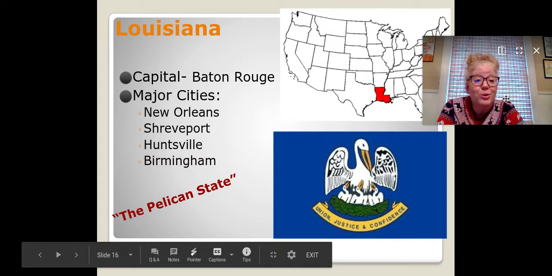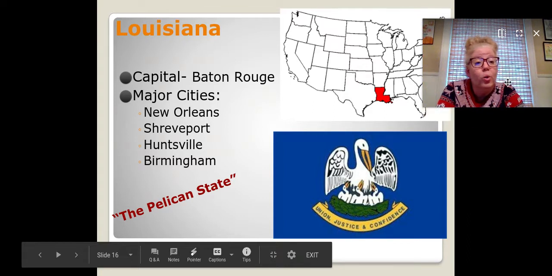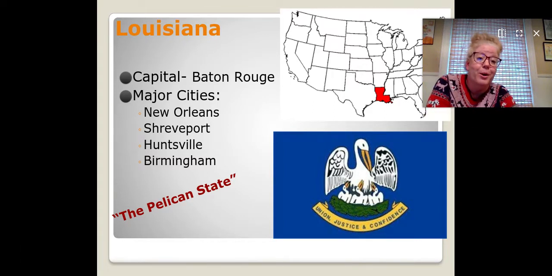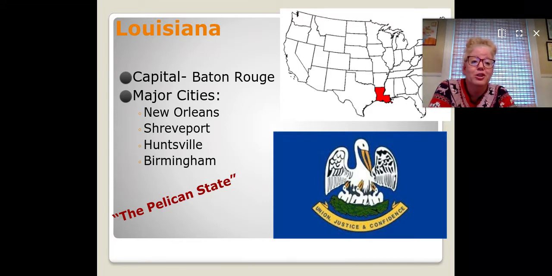Moving on to Louisiana, and we learned where Louisiana got its name, remember? If you remember from our chapter on explorers, we learned how the state of Louisiana got its name from King Louis. The capital is Baton Rouge. Major cities are New Orleans, Shreveport, Huntsville, and Birmingham.